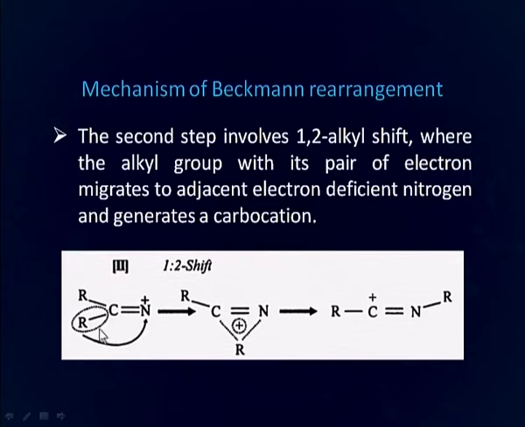You can see here we have 2 alkyl groups attached to the carbon next to the electron deficient nitrogen. So, this alkyl group with its pair of electrons migrates to this electron deficient nitrogen. As a result, there is formation of an electron deficient carbon, which we call a carbocation.